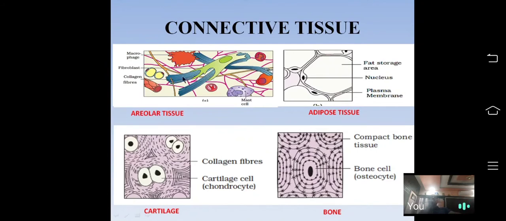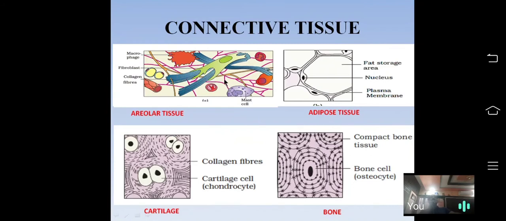White fibers are always straight and found in a bundle, made up of collagen protein.